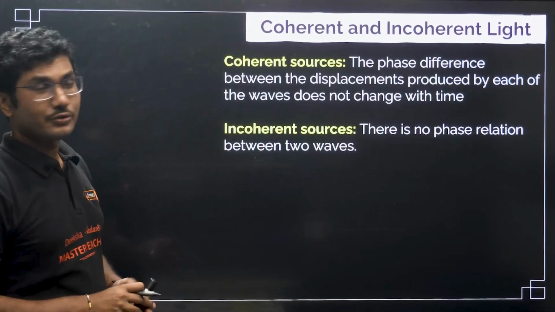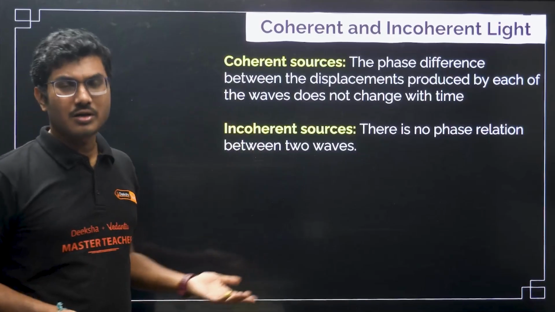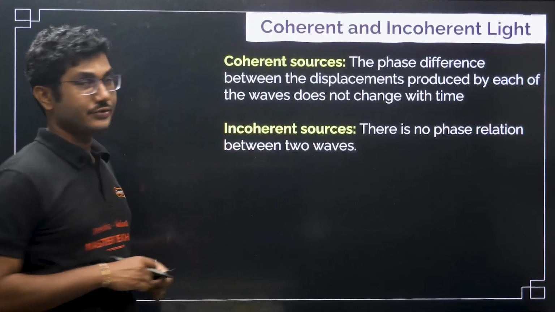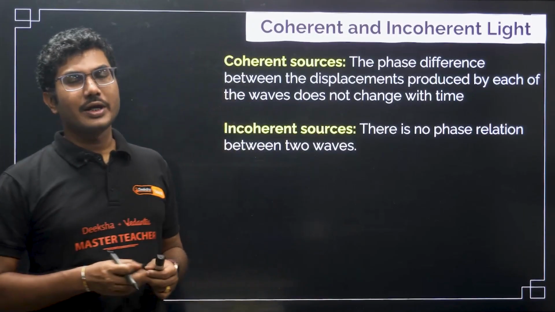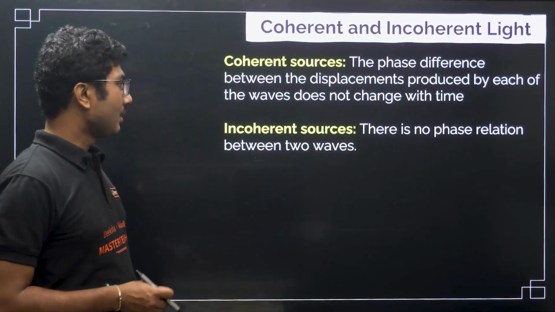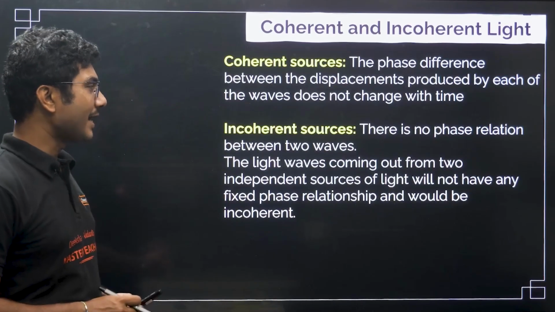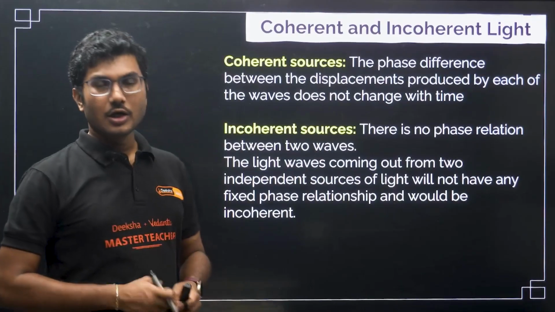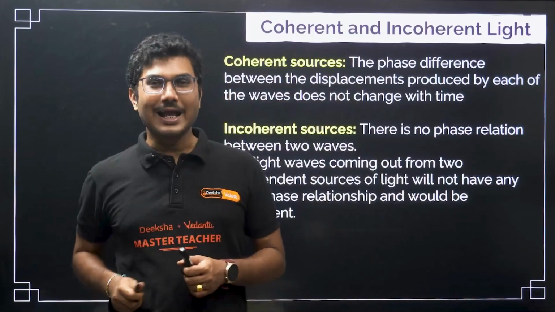Incoherent sources: there is no phase relation between two waves, or the phase relation does not stay constant with time. They are called incoherent sources. So, for two random persons or random animals, we cannot say there is a particular phase difference between them. The light waves coming out from two independent sources of light will not have any fixed phase relationship and would be incoherent.